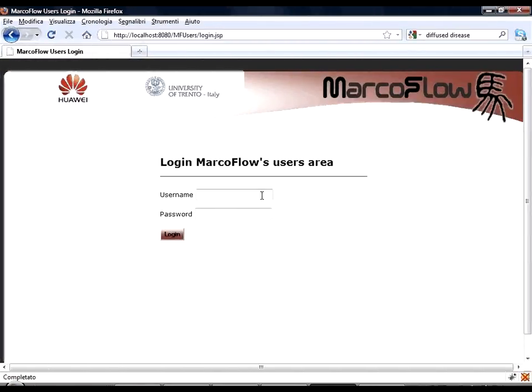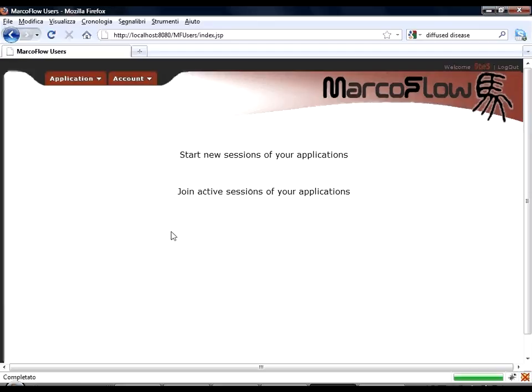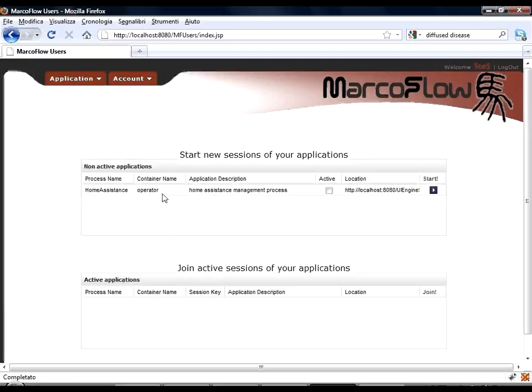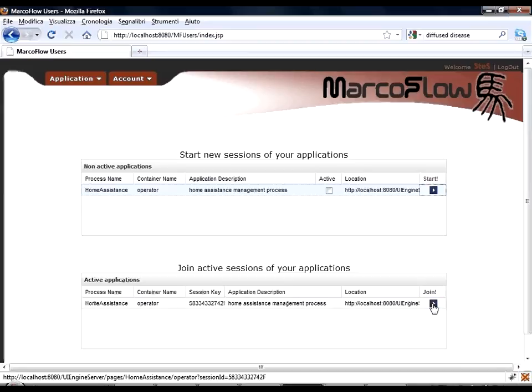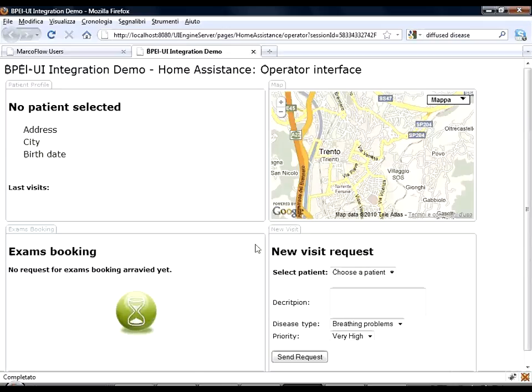This is the console for the final users of the applications. Now we log in with the user that is the owner of the operator page. As you can see from this page, we can start a new instance of the Home Assistance application. Every time a new request for assistance arrives, the operator will start a new instance of the process. As we click on Start in the table below, a new active session of the application is shown, and we can work on it. As you can see, this is the page for the operator.